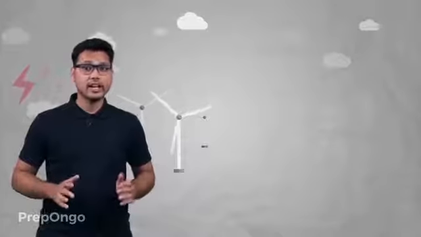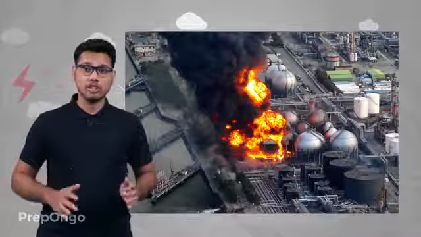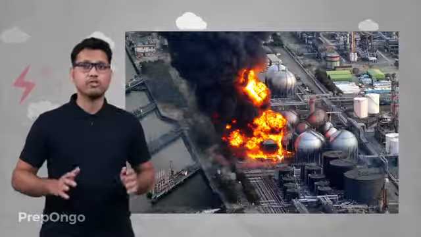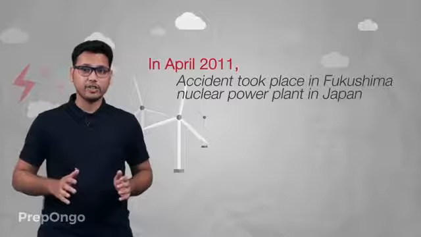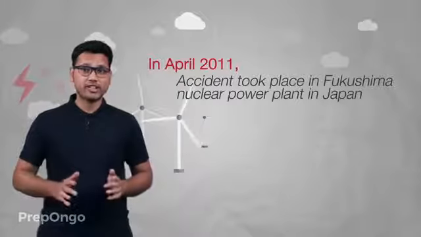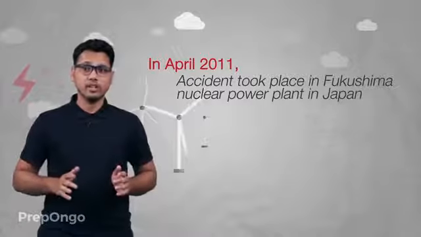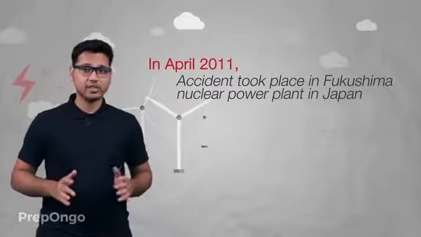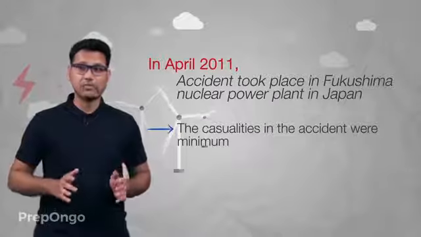Also the nuclear power plant should be operated very safely, as a slight error can result in an explosion and spread of the radioactive nuclear waste into the surroundings. The recent nuclear power plant accident took place in Fukushima Daiichi in Japan in April 2011. The good thing about this accident was that the casualties were minimum.